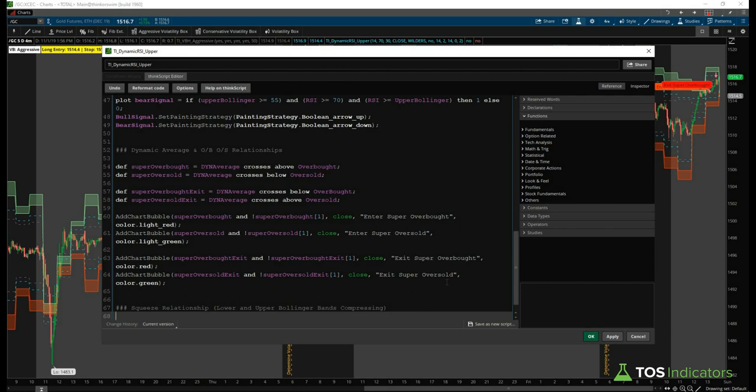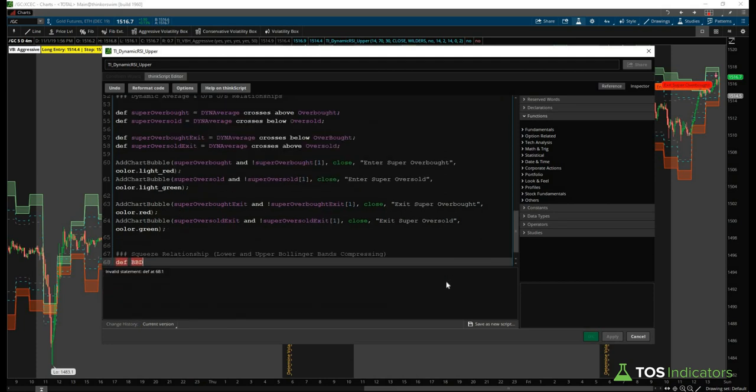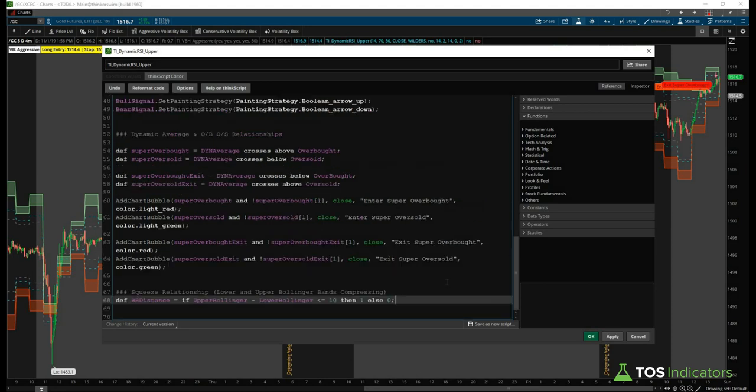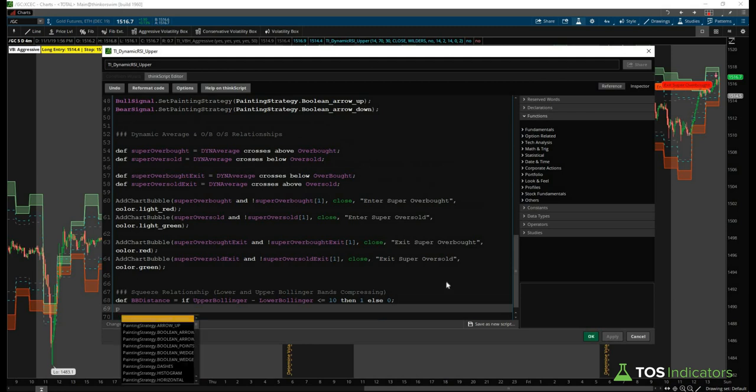And so if we want to try and translate that, we would say def, or definition, and then Bollinger Band distance is what we'll call this. We'll say if our upper Bollinger minus our lower Bollinger Band is less than or equal to 10, and so this is to say the distance between them is less than 10 wide, then return true, else return false. And then we'll go ahead and actually plot this as well.